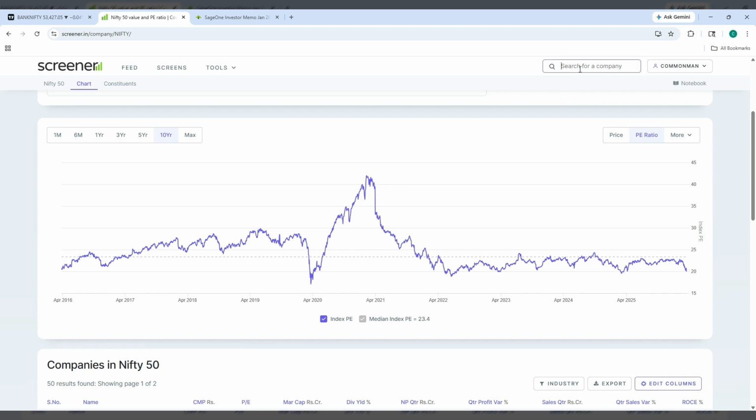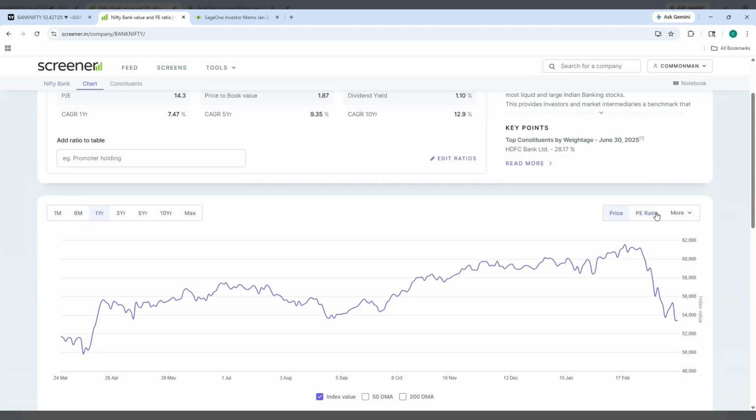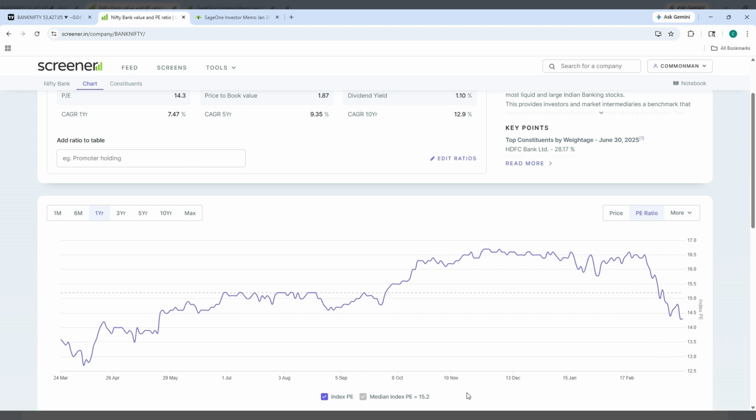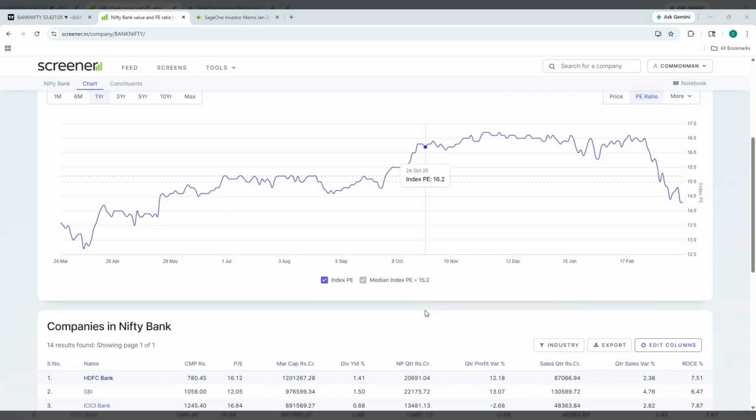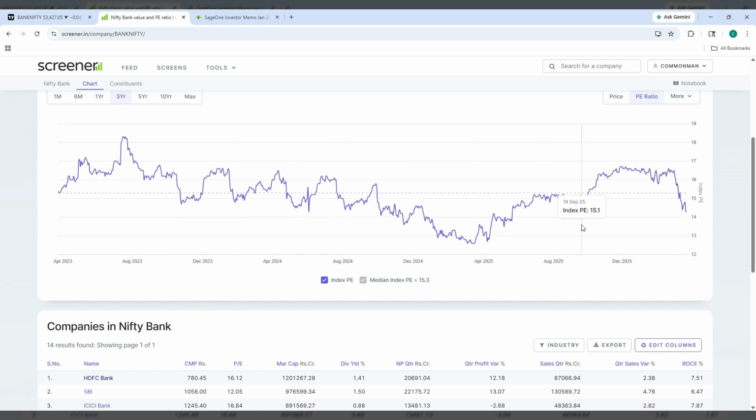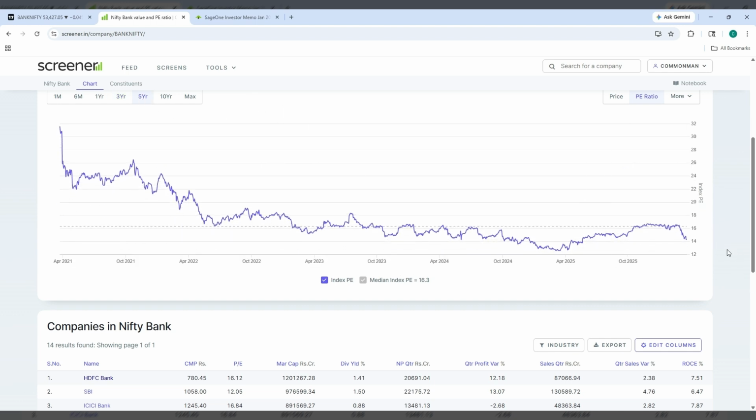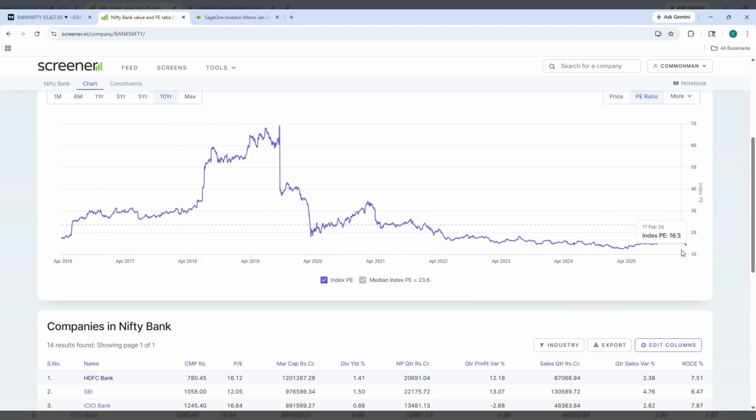So now let's see whether Bank Nifty is available at discount or not. So Nifty Bank. If I go here into PE ratio, if you see, it is also available at discount. The median PE is 15 and we are close to 14.3. This is 1 year data. If you see 3 years data, we are trading way below median PE. If you see 5 years data, we are trading way below median PE. If you see 10 years data, we are trading way below median PE. So market is not expensive at the moment.